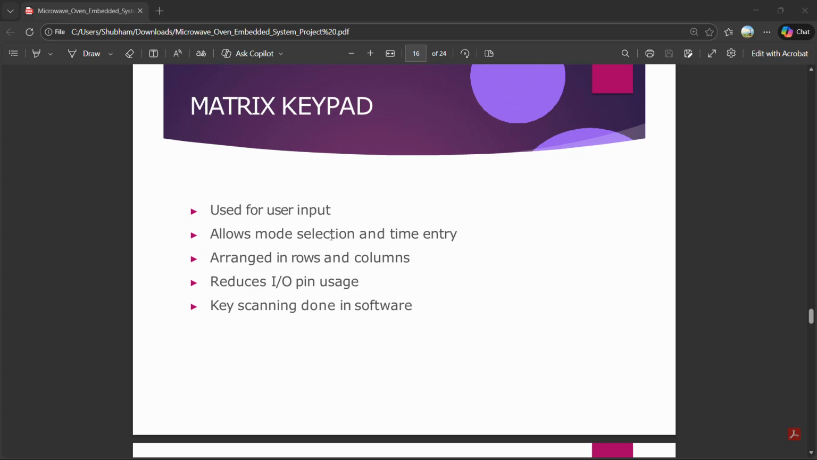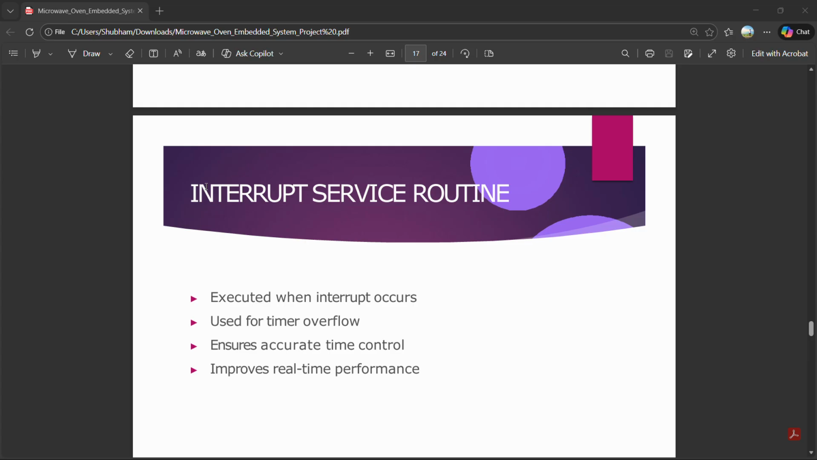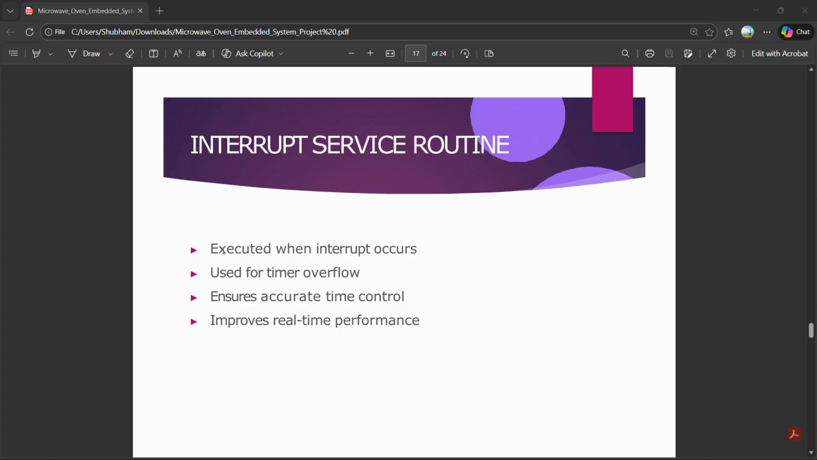Next is the ISR. ISR stands for interrupt service routine. First, it is executed when an interrupt occurs. Second, it is used for timer overflow. It ensures accurate time control, and lastly, it improves real-time performance. The ISR executes when an interrupt occurs, such as a timer overflow.